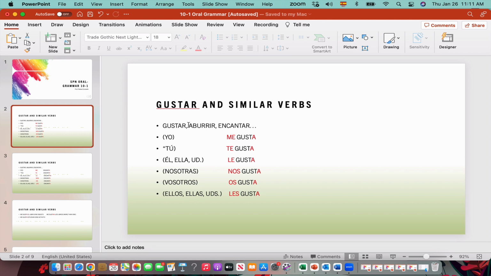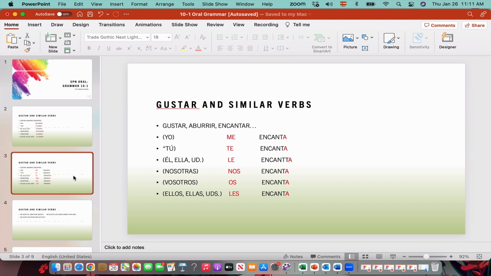The same thing with aburrir. Me aburre, I get bored, or you get bored, and so on. Or encantar, for example, I love to do this, I love to do that. You say me encanta, te encanta, le encanta. We have here the verb encantar. So, for example, me encanta is I love to do this, te encanta, you love or you enjoy doing this, le encanta, nos encanta, os encanta, or les encanta. So the same system as gustar.